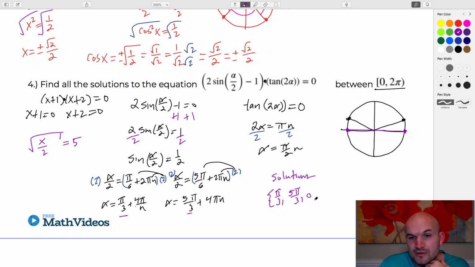When n is 1, we have pi halves. When n is 2, we have pi. When n is 3, we have 3 pi halves. And when n is 4, we have 2 pi, but that is not included. So therefore, we're just going to end at 3 pi halves. So there you go, ladies and gentlemen. That is how you solve the equation using the zero product and the sum and difference.